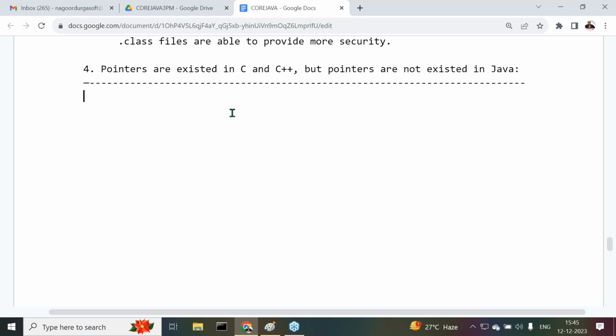Now tell me, in general, data will be represented in the form of variables, normal variables. Variables are able to represent data. Got it or not? But different types of variables are available. What variables are available here? Pointer variables are available.